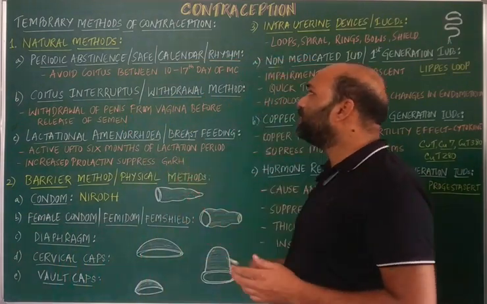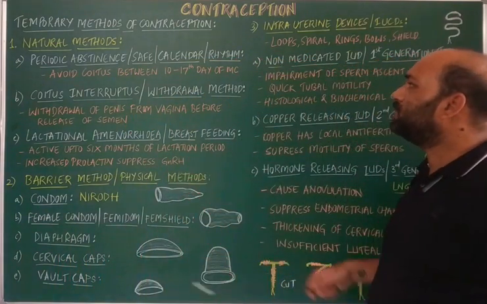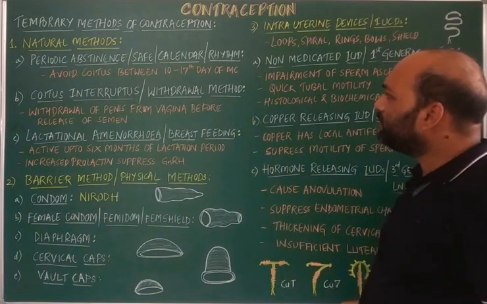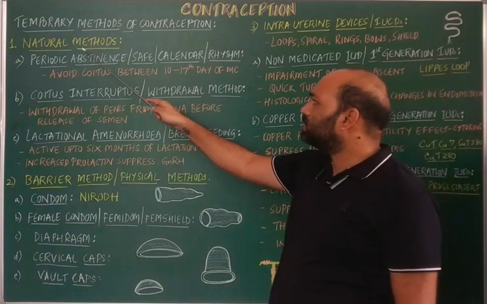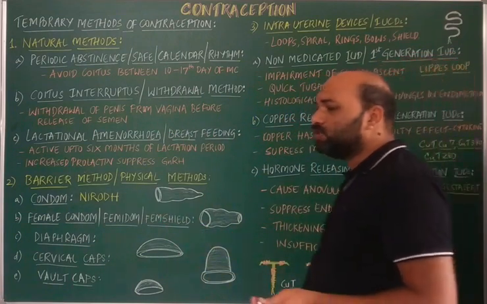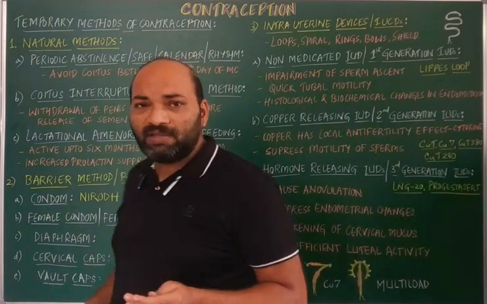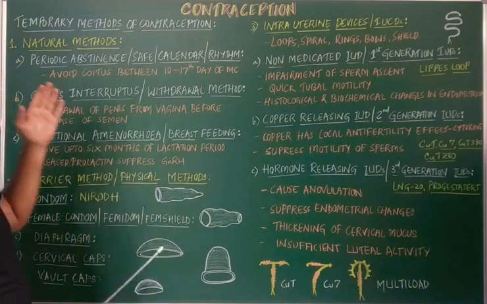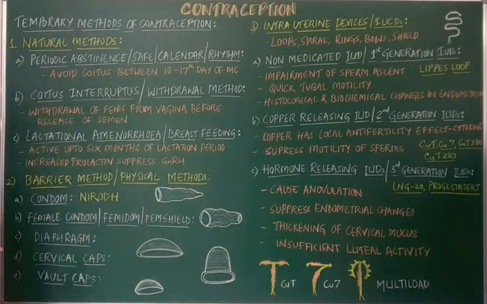So in this video, we will be discussing only the temporary methods of contraception, where we will discuss in detail the natural methods, barrier methods, as well as the IUDs. To begin with, the temporary methods of contraception.